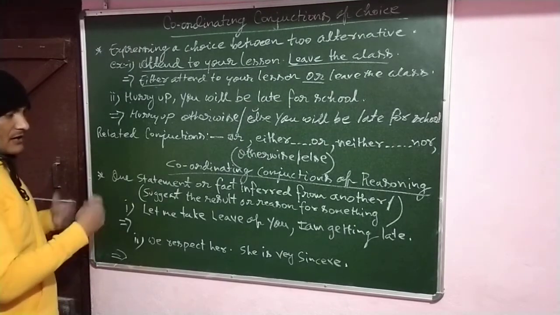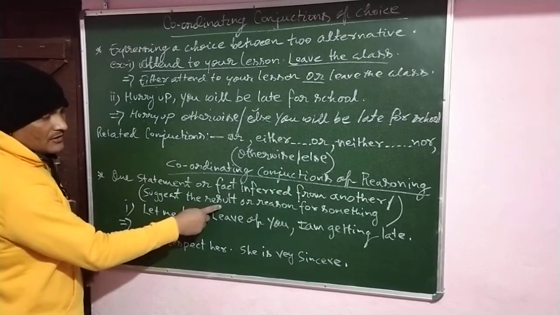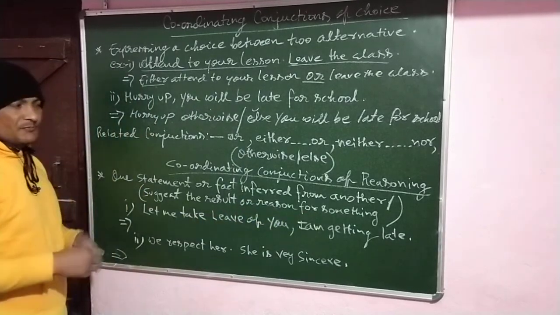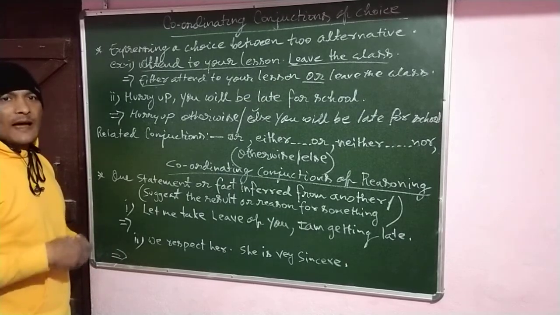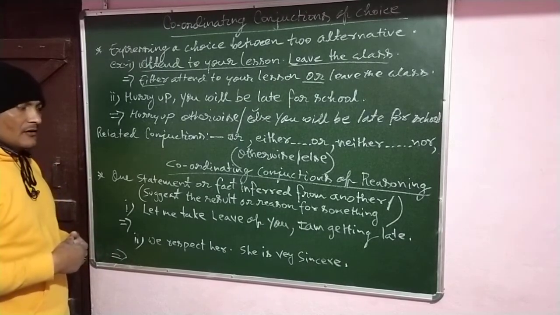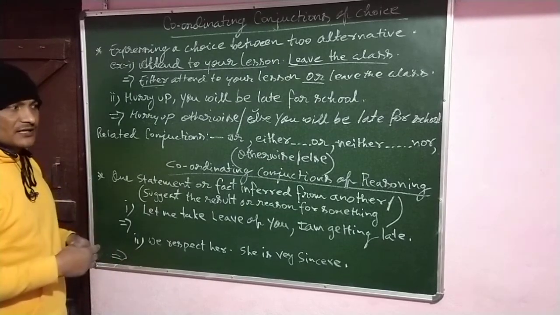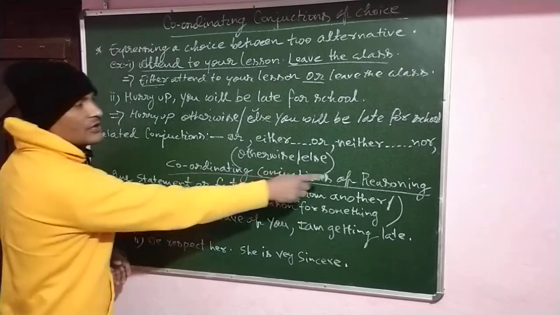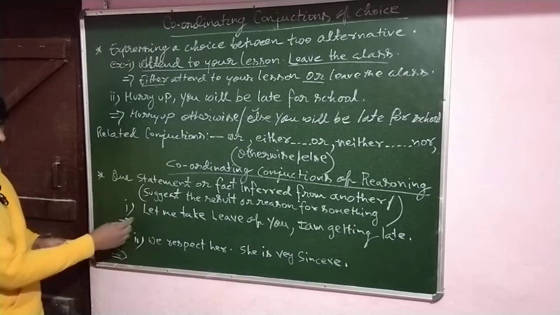So in another statement we can say that it suggests the result or reason for something. Result, that means परिणाम या कारण. The action, why it is so. The action of the result in a sentence. तो ऐसे को हम लोग क्या बोलेंगे? कोऑर्डिनेटिंग कंजंक्शन ऑफ रीजनिंग. Let us understand by some examples.